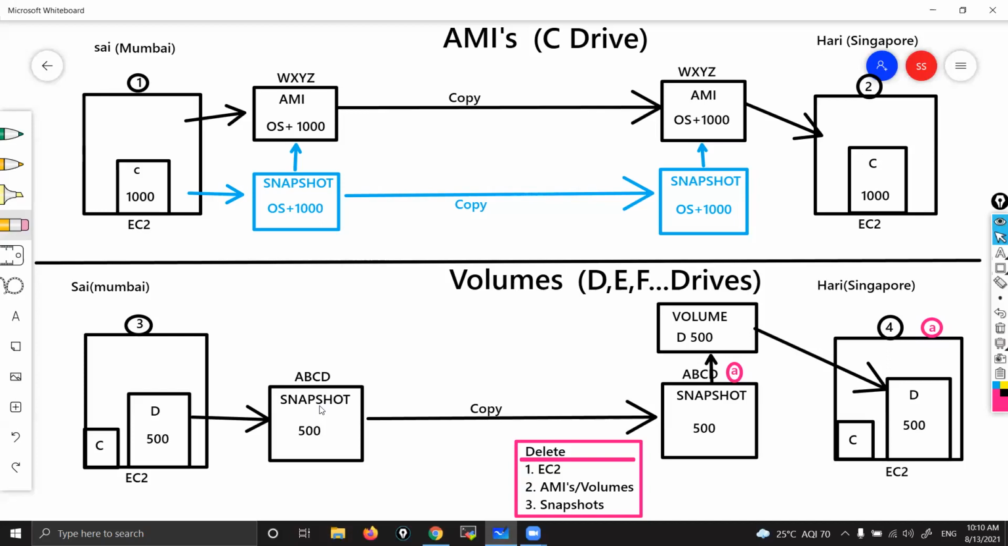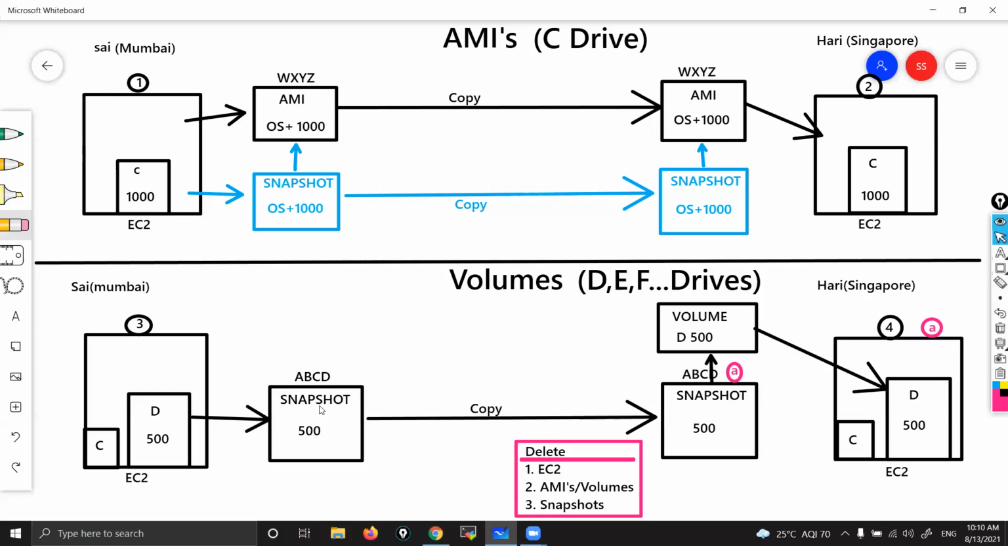Can you show me this step? Can't we attach the volume while launching the instance? While launching the instance itself, we can't attach that volume, which is the D drive. No, you can't attach while launching.